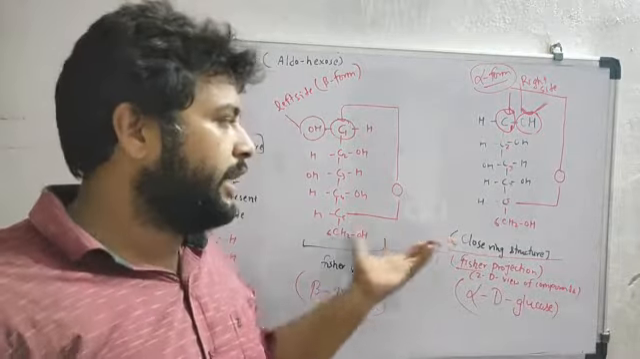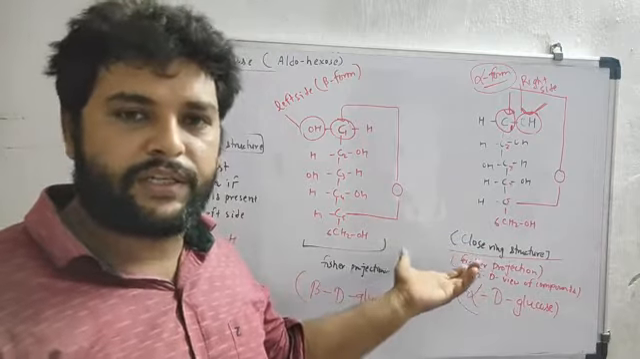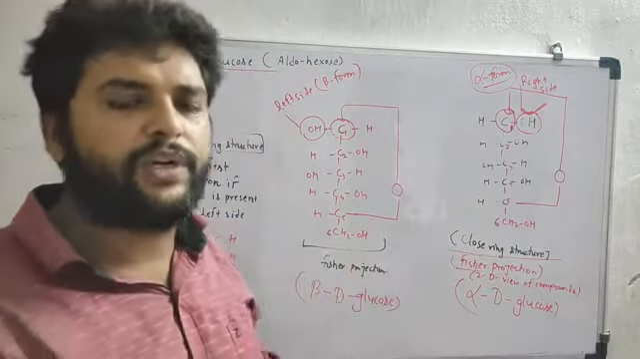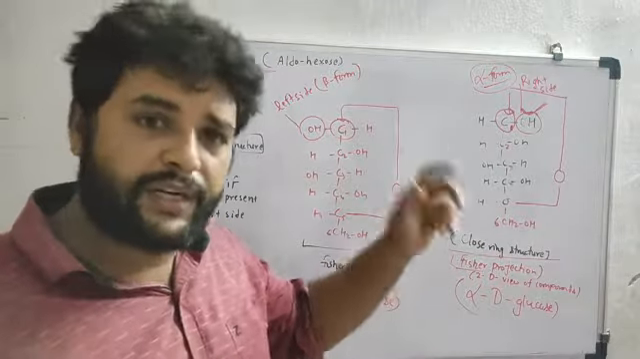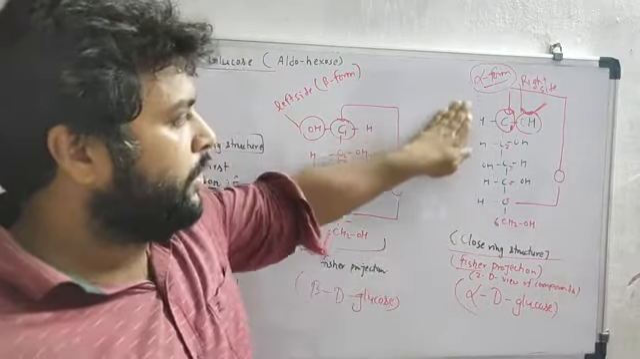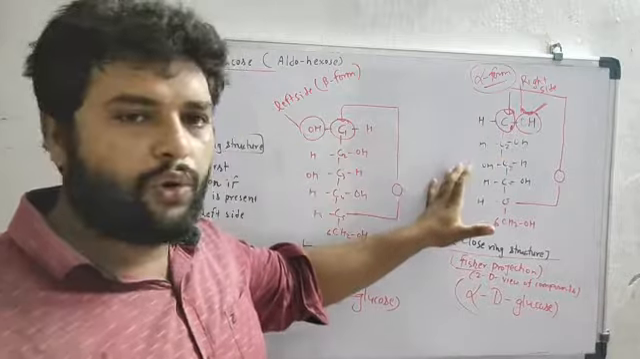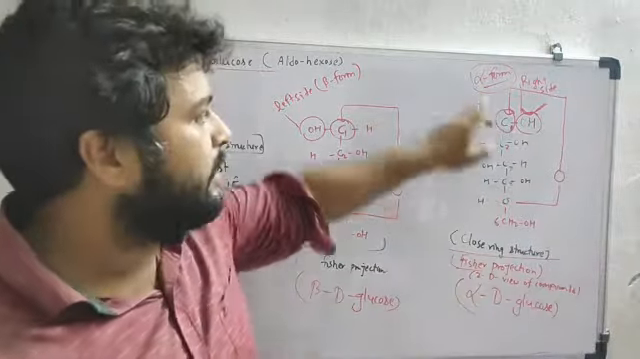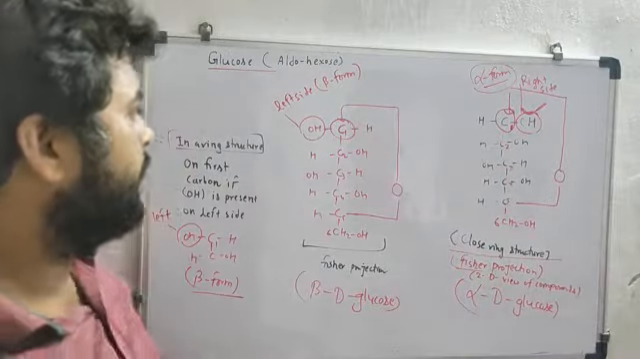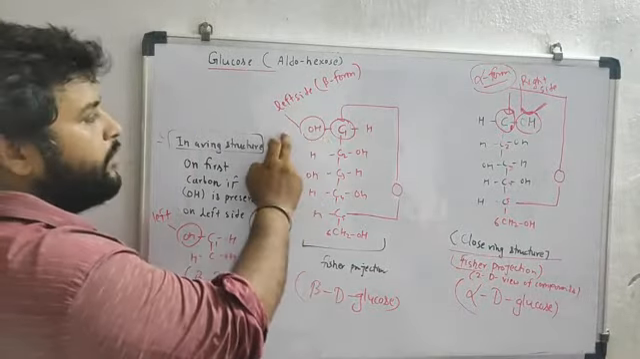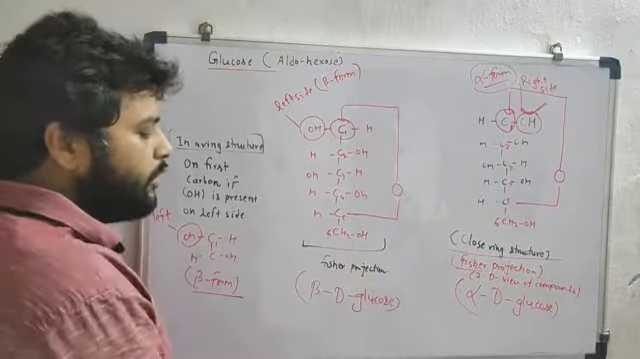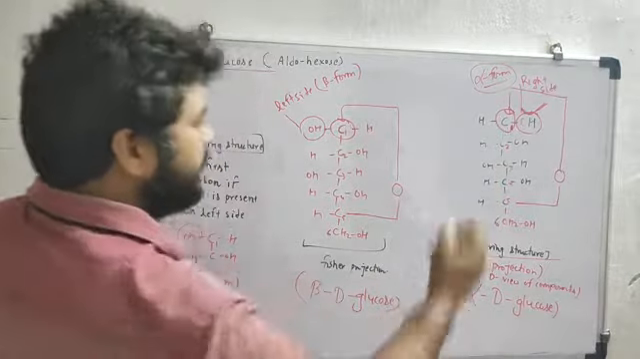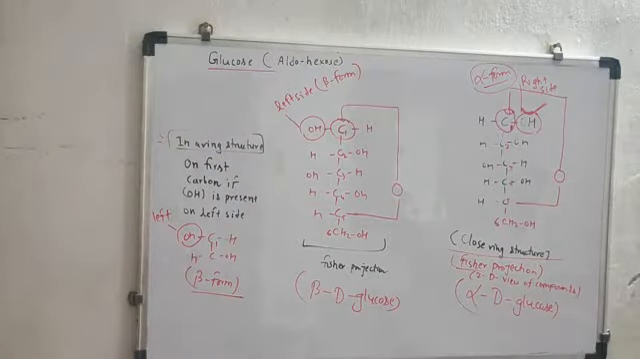So you have to emphasize whenever a ring structure is drawn, this is the ring structure that is called the Fischer projection, 2D dimensional view. We will see the 3D dimensional view, no doubt. So in a closed ring structure, on the first carbon, if OH is present on the right side, then it will be called the alpha form. And if OH is present on the left side, then it will be called the beta form. So it is the beta D glucose, it is the alpha D glucose. Note this point.